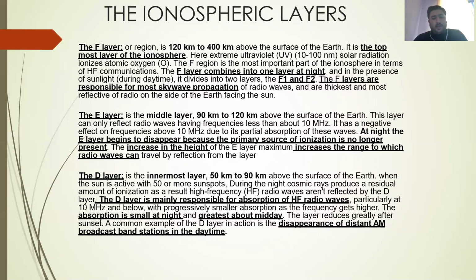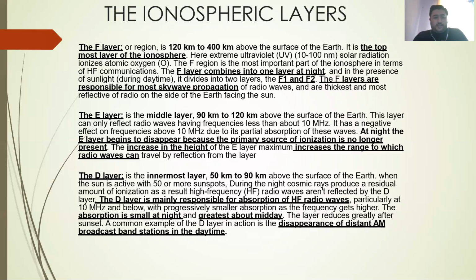So the increase in the height of E layer maximum increases the range to which radio waves can travel by reflection from the layer. This particular E layer comes into the picture in the day. At night it disappears, and in the day the waves get reflected from this particular layer up to the frequency of 30 megahertz.